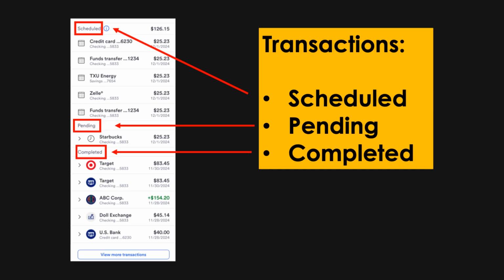Pending means the activity has happened, but the money has not moved in your bank account yet. It soon will. For example, you bought coffee at Starbucks. The purchase happened, but the bank is still processing the payment. Pending means the bank is working on it.